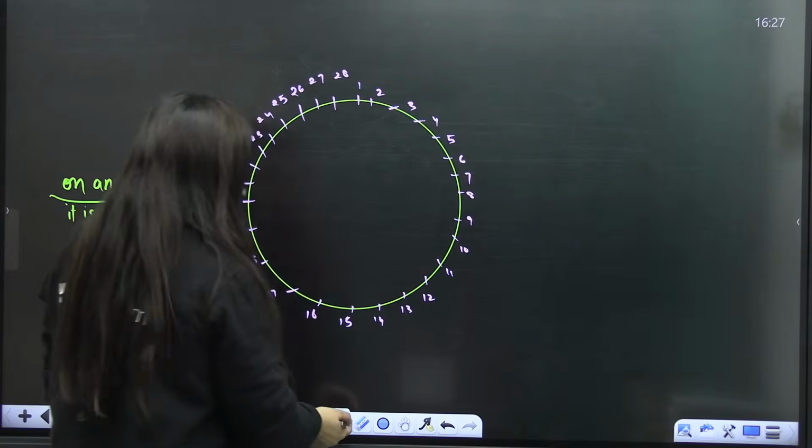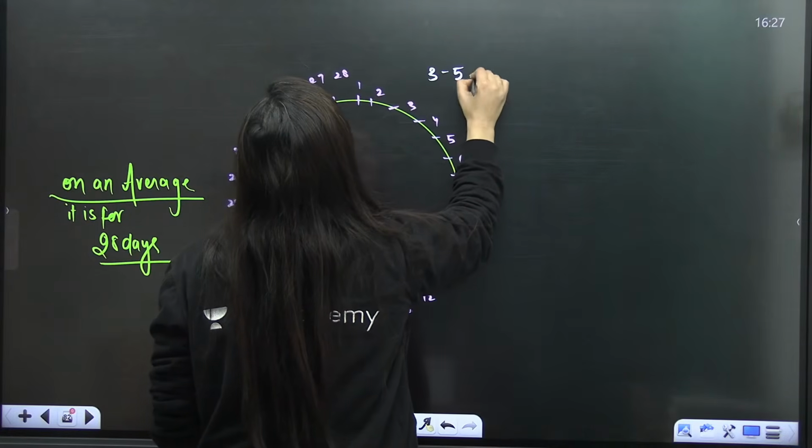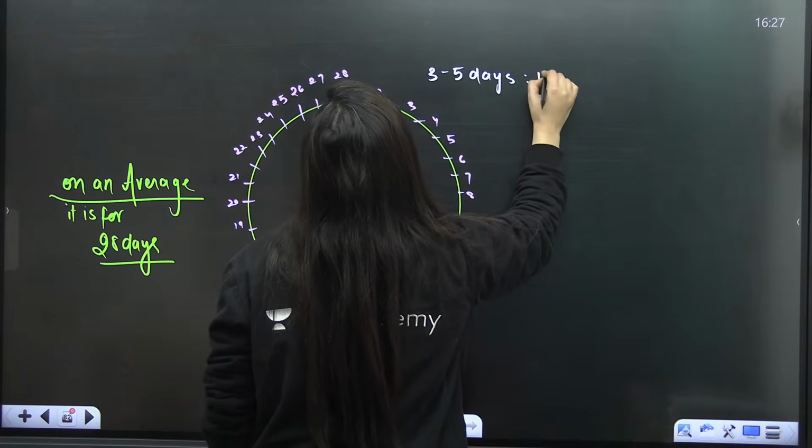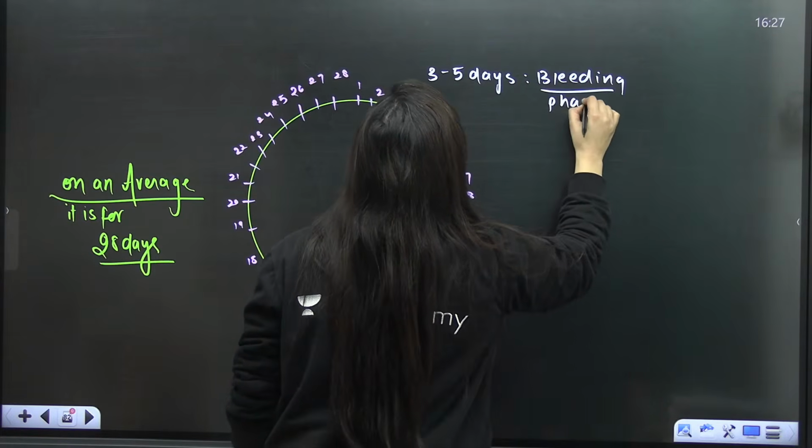Here we say that the first 3 to 5 days are the menstrual phase or the bleeding phase.